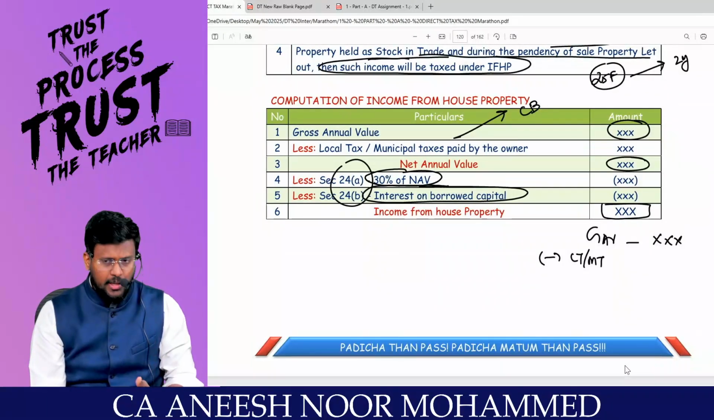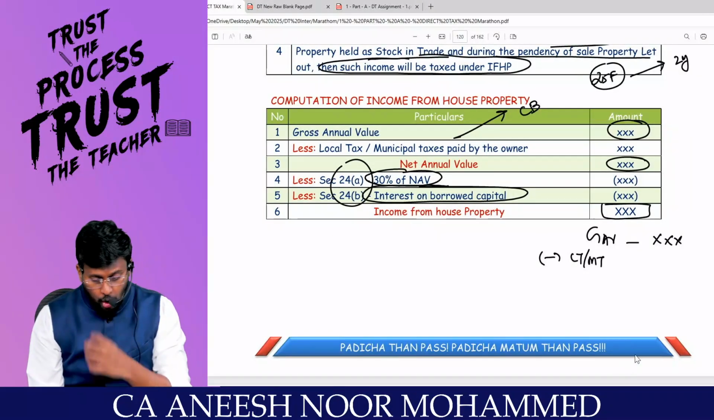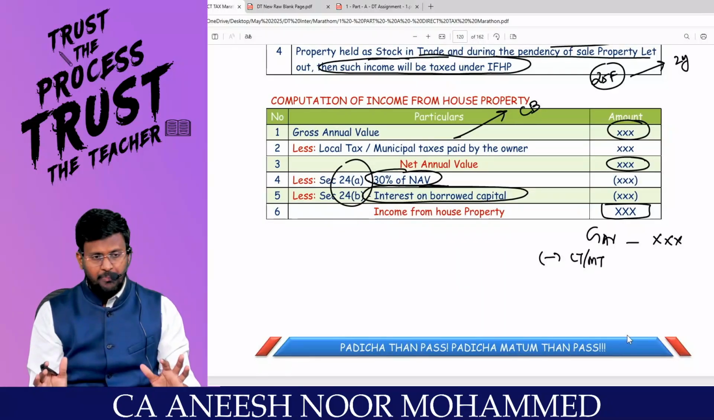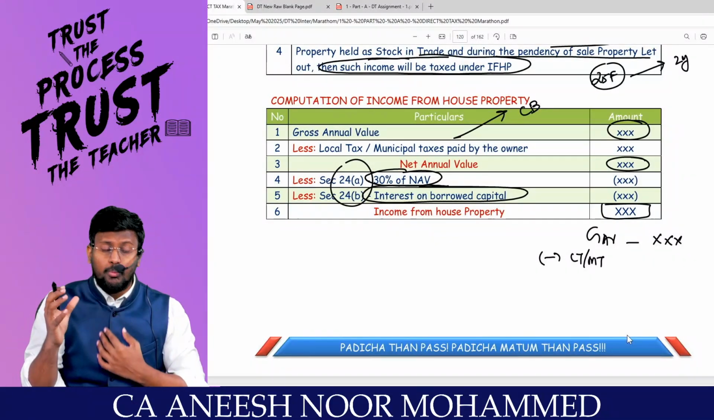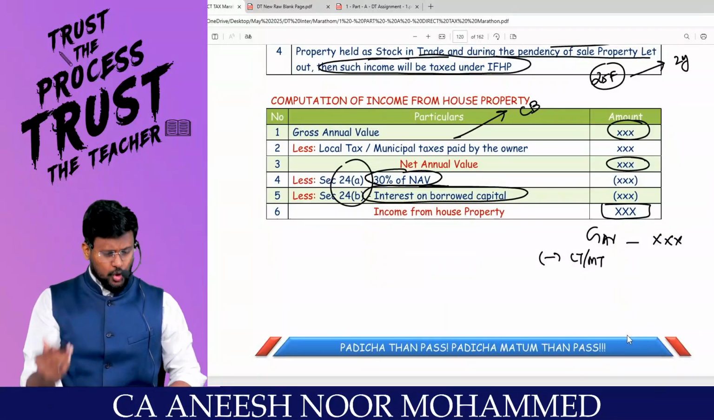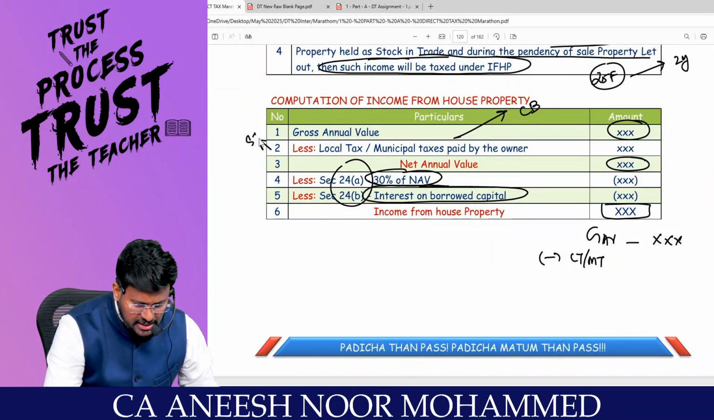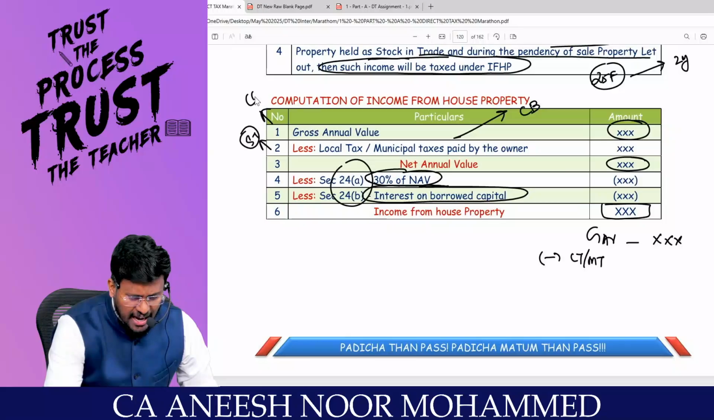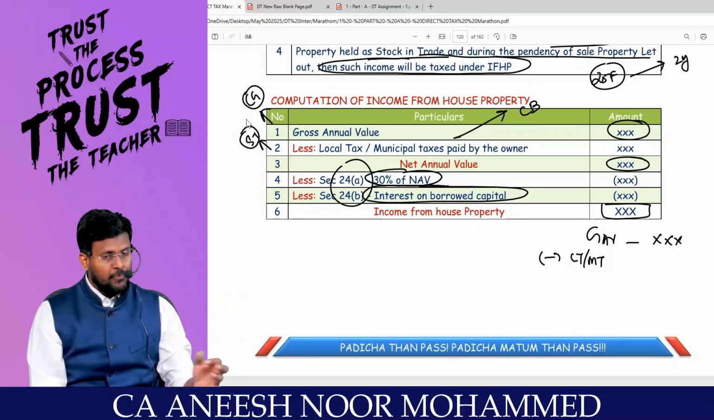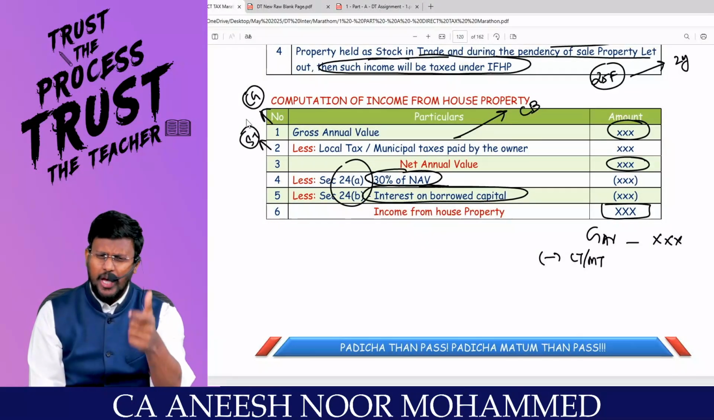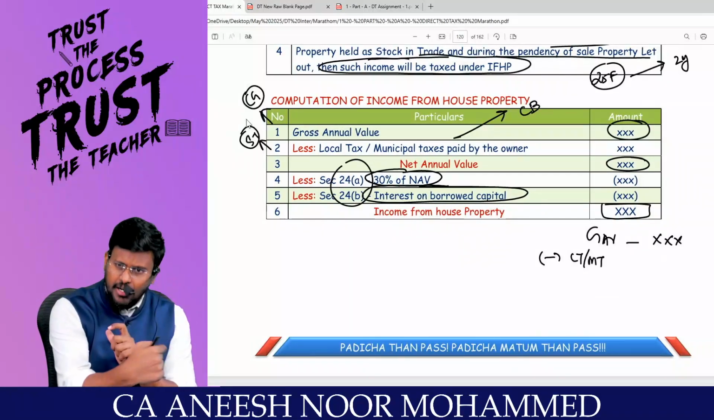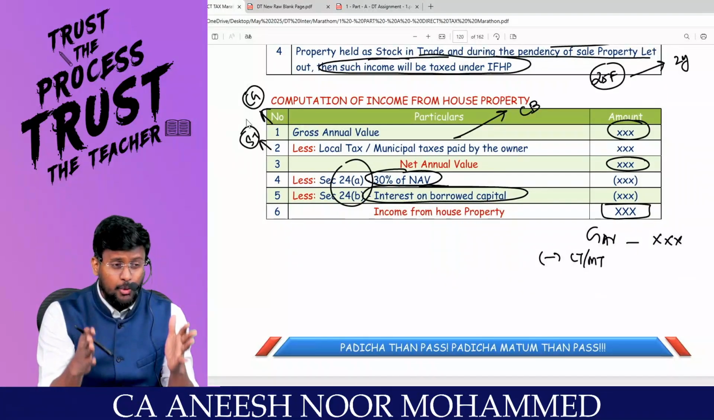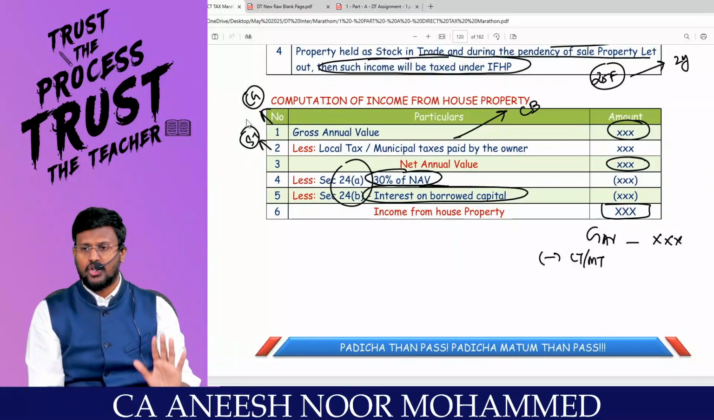So technically, my dear lovable students, gross annual value is the income. From there, you can reduce LT or MT. LT means local tax, MT municipal tax. This local tax or municipal tax will be collected by the state government, and this gross annual value is for the central government. So the central government is saying that we are going to collect income tax. If any tax has been paid to the state government, which is directly attributable to a property, can we claim it as a deduction? Are you all really with me?